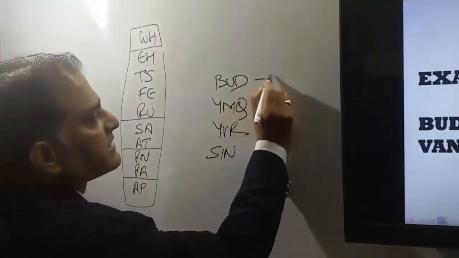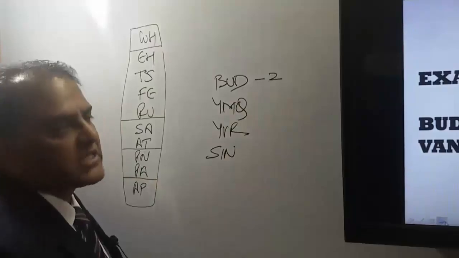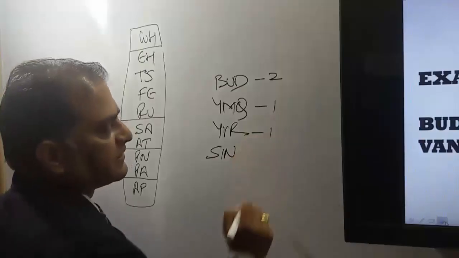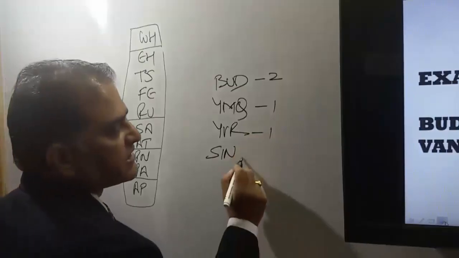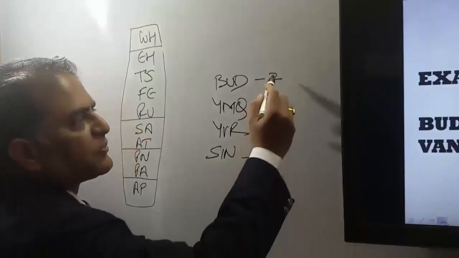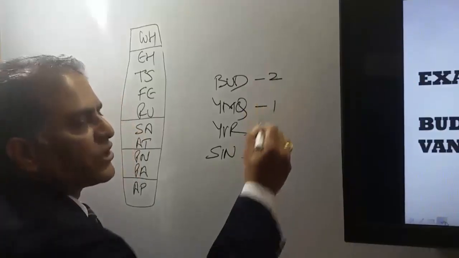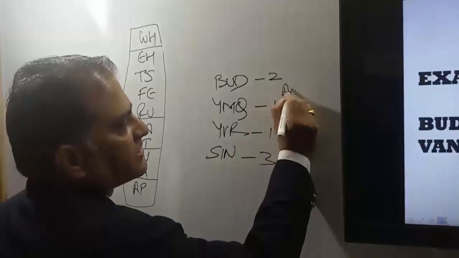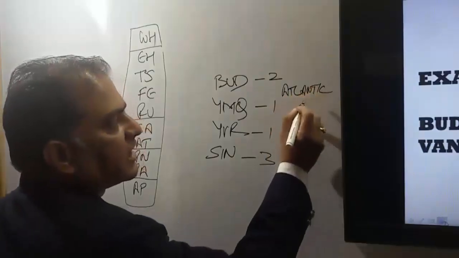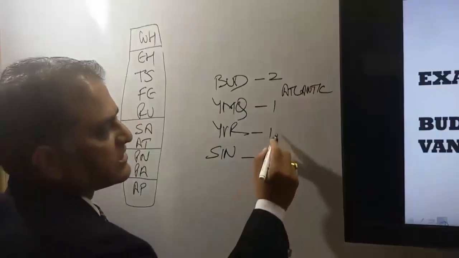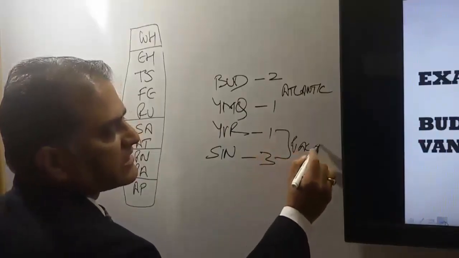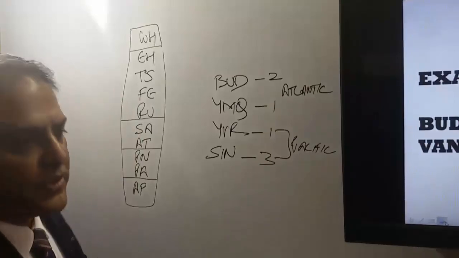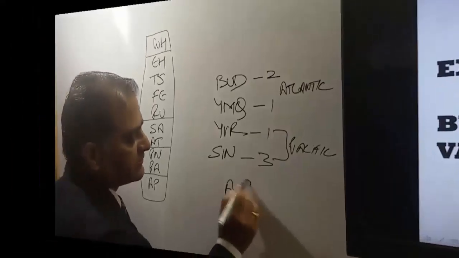Budapest is in Hungary, Hungary is in area 2. Now Montreal is in Canada, Canada is in area 1. Vancouver is in Canada, Canada is in area 1. And Singapore, it's in area 3. Now in this, our passenger is traveling from area 2 to area 1. When he is traveling from area 2 to area 1, he has to cross the Atlantic Ocean. And from area 1 to area 3, he has to cross the Pacific. Now in this itinerary, your passenger has crossed both the Atlantic and the Pacific Ocean. In that case, the global indicator for this itinerary will be AP.